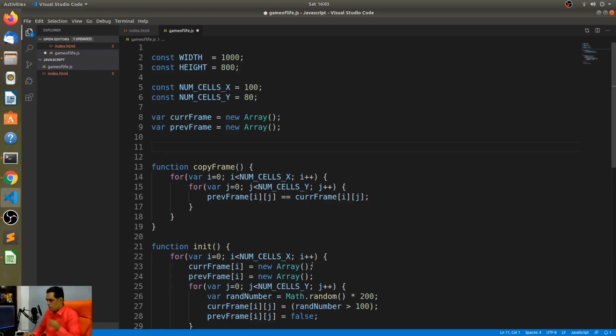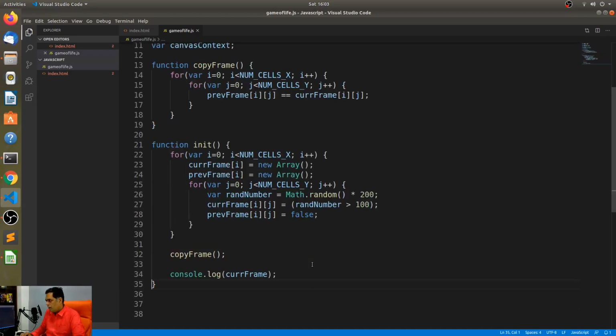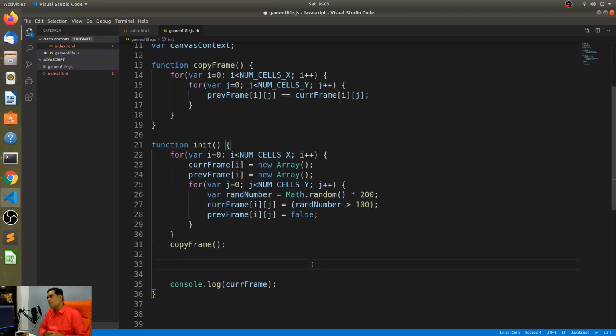So let's declare a variable called canvas context. Essentially, this is where we will be drawing everything. Canvas context is nothing for now because we are going to be creating it. So now that we have done the copy frames, let's start to initialize the canvas.